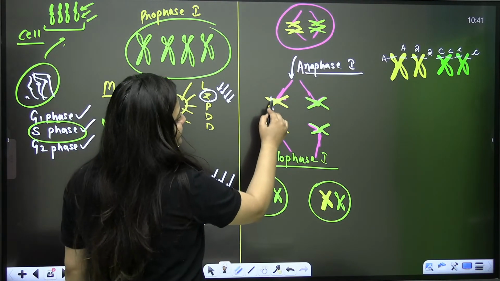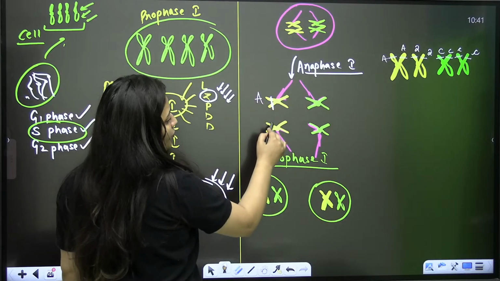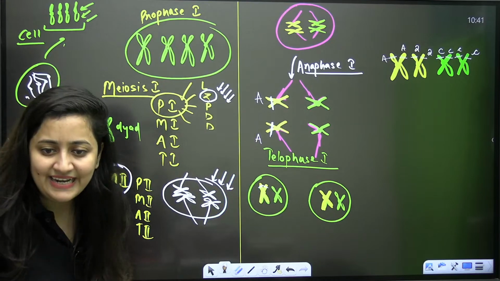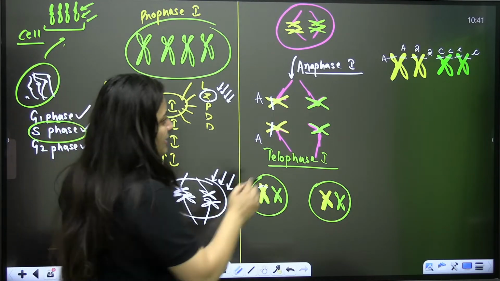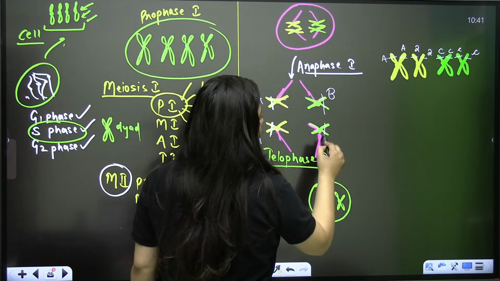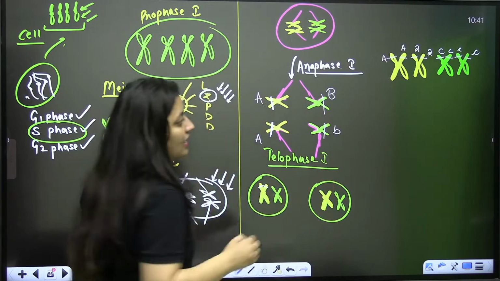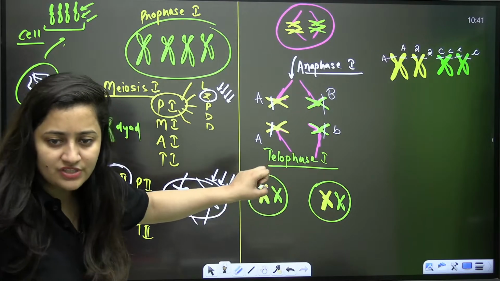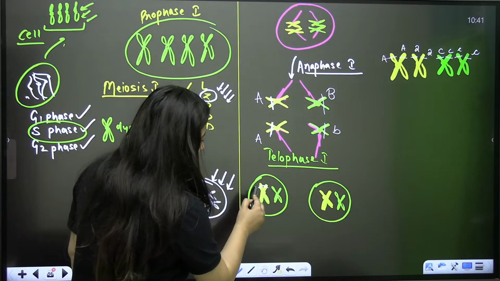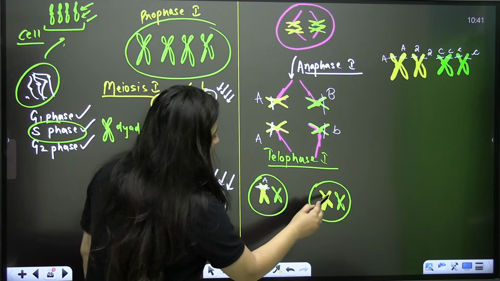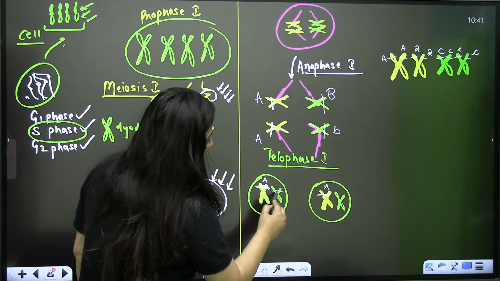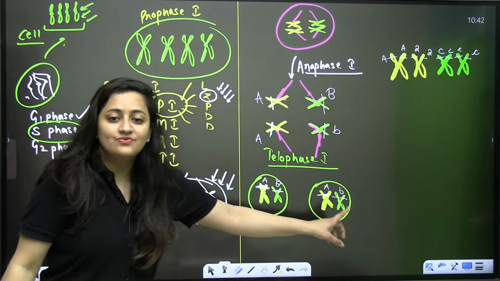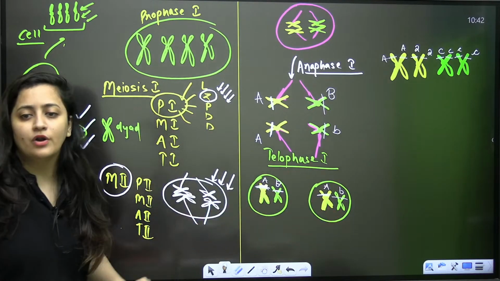If it is having a gene, because this is the homologous pair of chromosomes, the other chromosome is also having the gene. The allele can vary, but the gene is going to be the same. Here if it is B, here also it is going to be B. The allele can vary. So when there is meiosis 1, after meiosis 1, after cytokinesis, see, this one gamete is having capital A, another is having capital A, this one gamete is having capital B, another one is having small b. So that's why we used to say your gametes are pure.